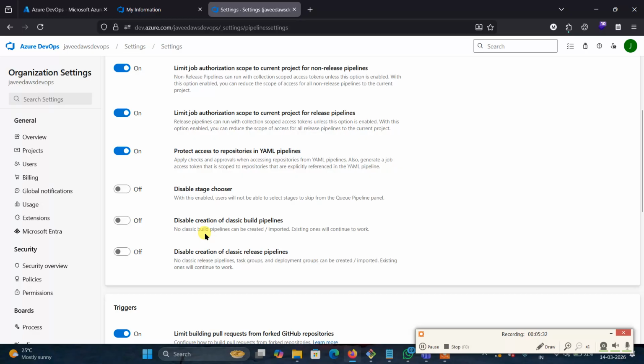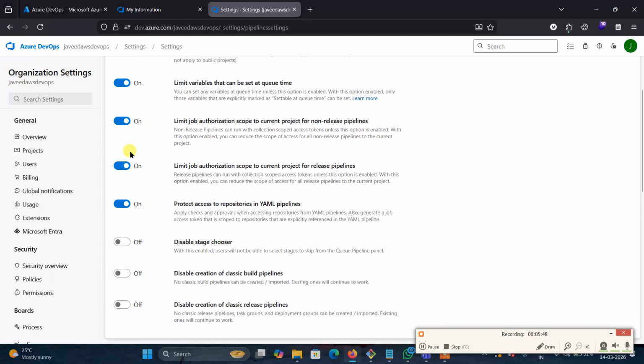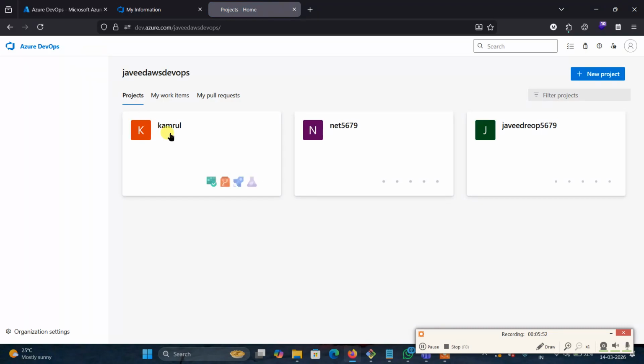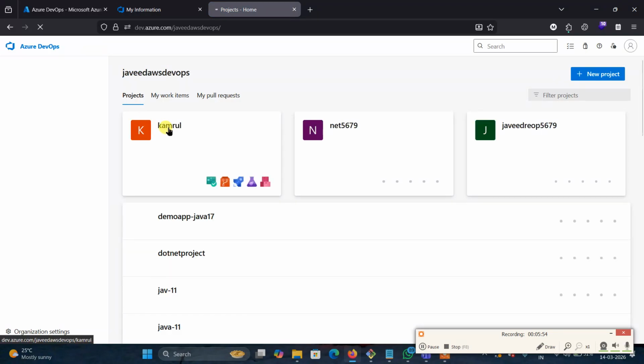Creation of the classic build pipeline. When you are doing it the first time, by default, the classic pipeline is disabled in our account. We need to enable it. How will you enable it here? Make these two off, all of these off. Understood? Then again go to the project.